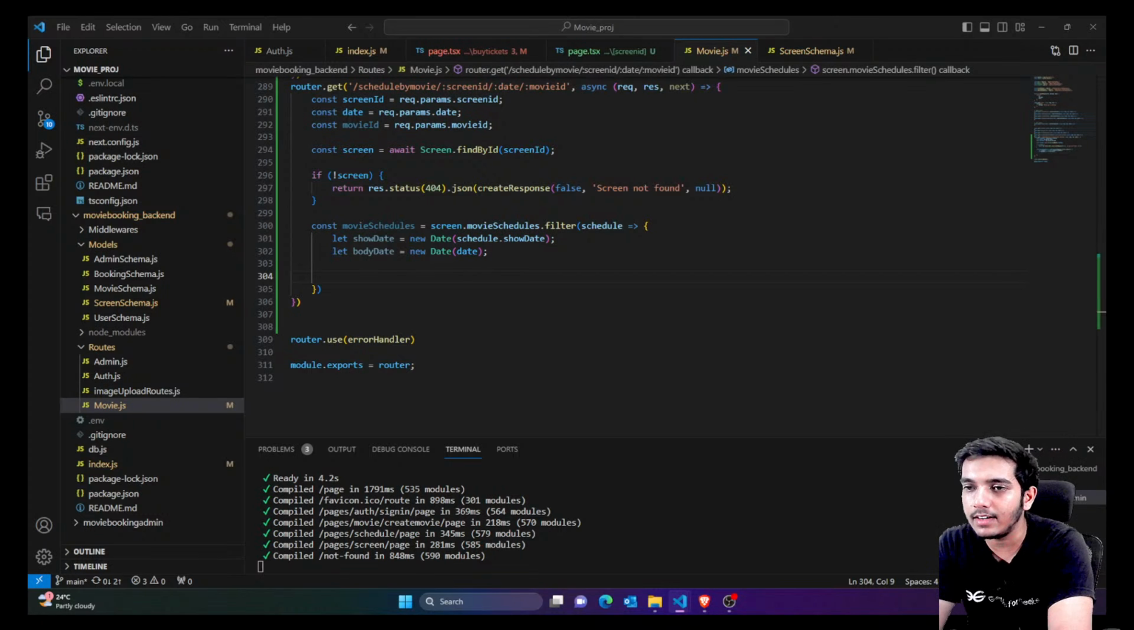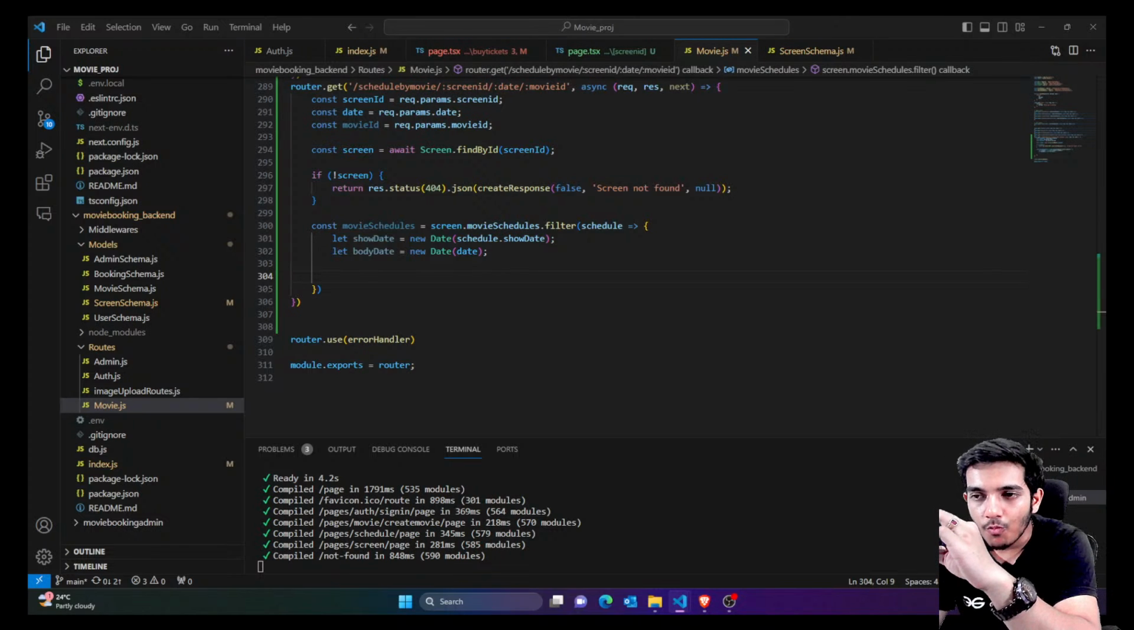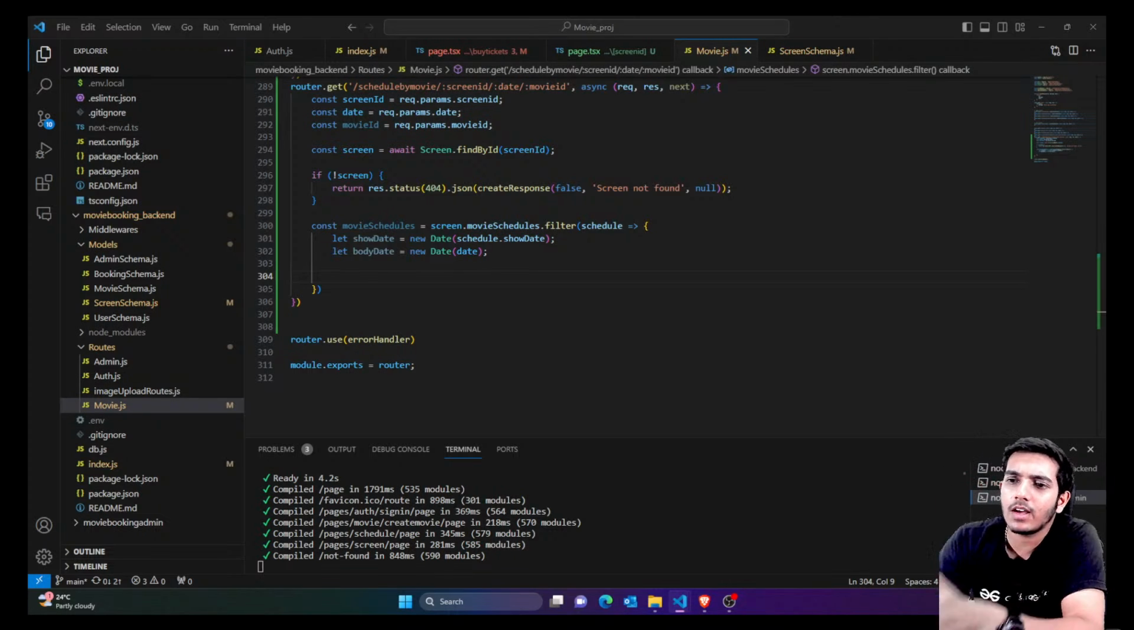That means for that specific day, our day must match, our month must match, our year must match. This is for the specific day. What is the movie I want to show? For example, I'm talking about the Jawan movie. So for that specific day, we have 3 schedules for the Jawan movie. So that's what I want to show.